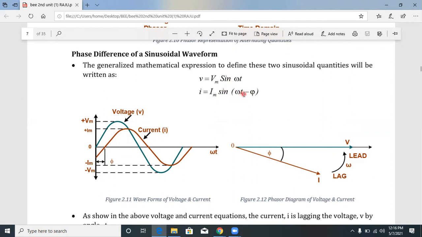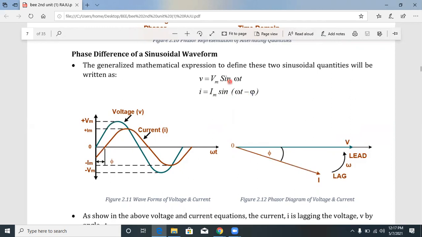So there is a phase difference between these two, voltage and current. Voltage and current have some phase difference, and that angle is called pi. Here it is minus pi, where V is equal to Vm sin omega t. Minus pi means the voltage phasor starts at 0 degrees, but the current phasor does not start at 0 degrees. After pi degrees onwards, the current waveform starts.